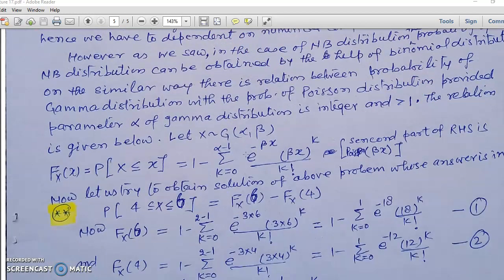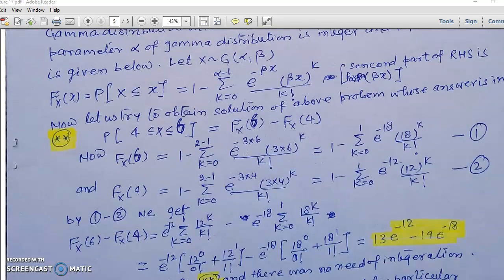So what do we find? We find that if in a gamma distribution alpha is an integer and we want the probability of a gamma random variable, then we can use this Poisson relation of the gamma distribution CDF.